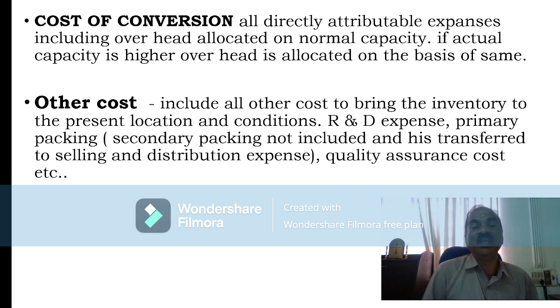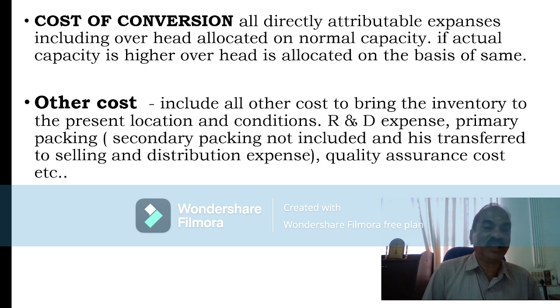Lower production means there is inefficiency, and the cost of inefficiency should not be charged to the cost of the product or inventory. If it is charged to inventory, the value of inventory will be more, and the profit also will be more. That may end up in distribution of dividend out of capital.